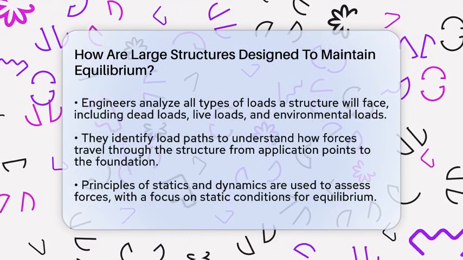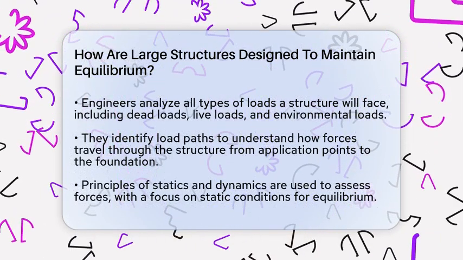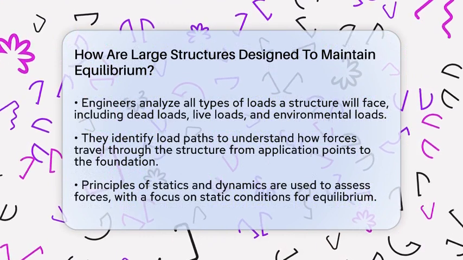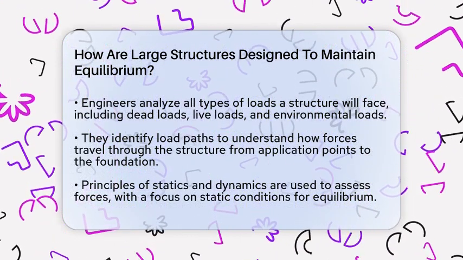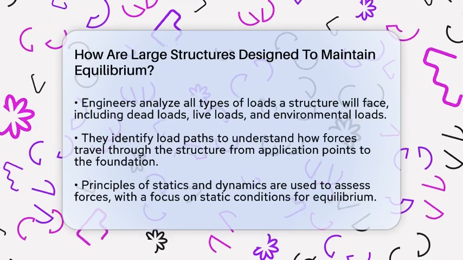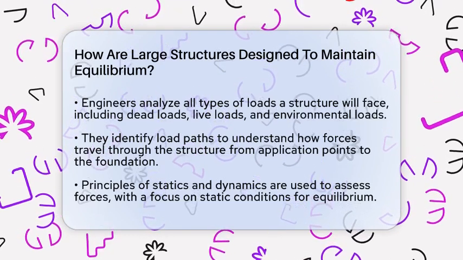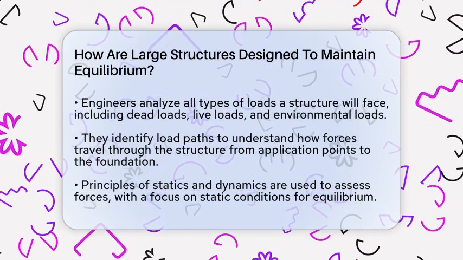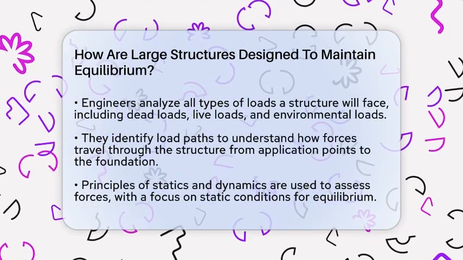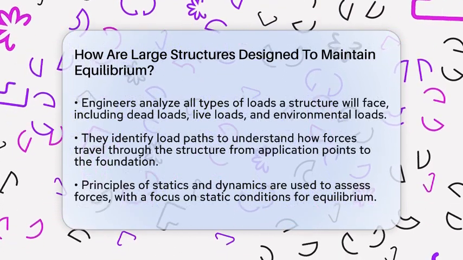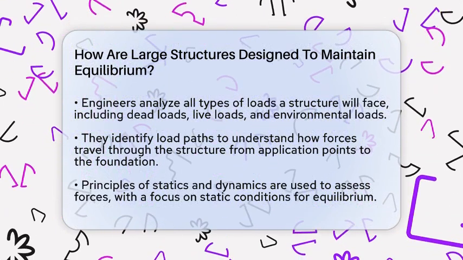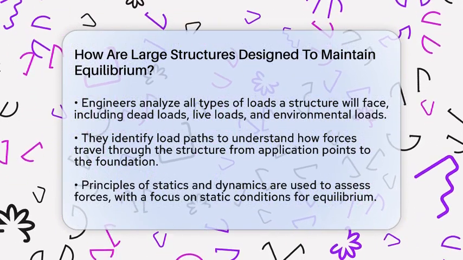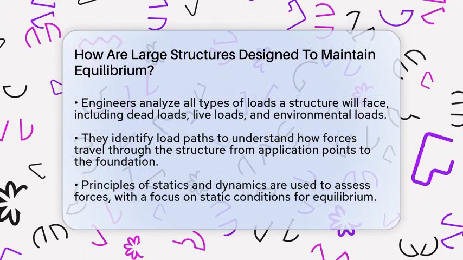First, engineers analyze all the loads the structure will face. These include dead loads, which are the permanent weights like walls, floors, and roofs. Then there are live loads, which are temporary or movable weights such as people, furniture, or vehicles. Environmental loads are also considered, including forces from wind, snow, earthquakes, and temperature changes. Knowing these loads helps engineers understand what the structure must withstand.